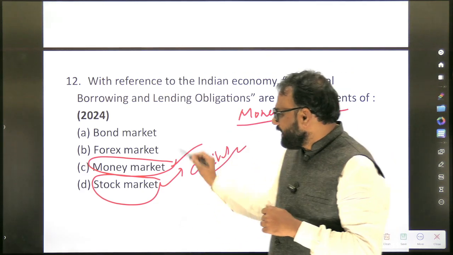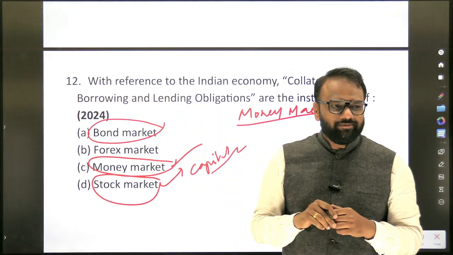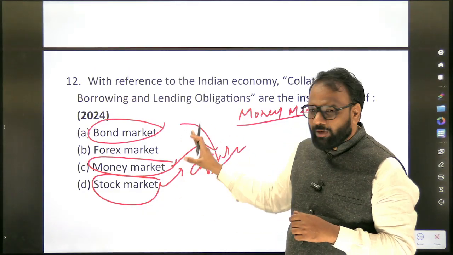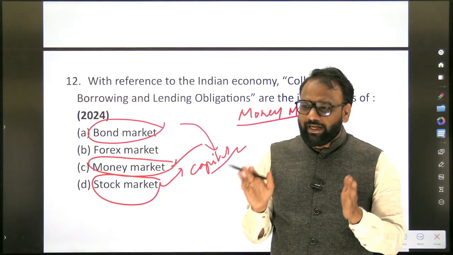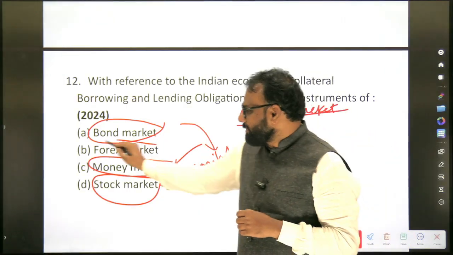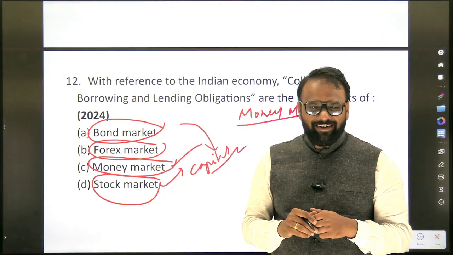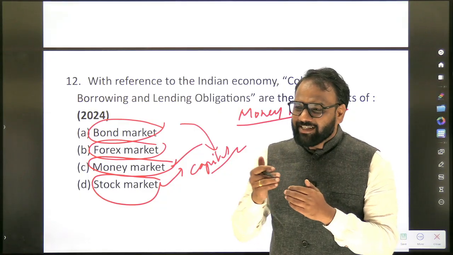The bond market is also part of the capital market. Both bond market and stock market are part of the capital market. Forex market is a separate market.